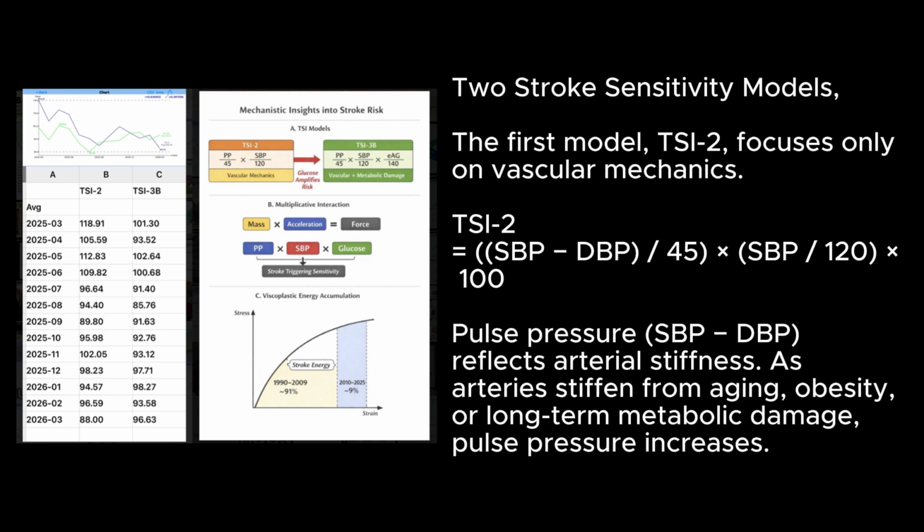I created two stroke sensitivity models. The first model, TSI2, focuses only on vascular mechanics. TSI2 equals (SBP - DBP) over 45 times SBP over 120 times 10 over pulse pressure. SBP minus DBP reflects arterial stiffness. As arteries stiffen from aging, obesity, or long-term metabolic damage, pulse pressure increases.